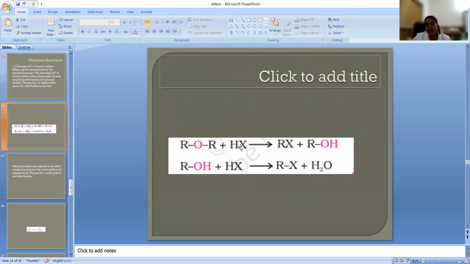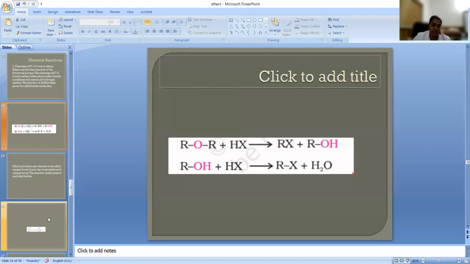When ROR reacts with HX, this bond will break and form RX, and H will come here. So we get one alcohol and one alkyl halide, ROH plus RX. The corresponding ROH again reacts with HX and we get again RX plus H2O. X will come here, OH and H will come in to form water. This is the reaction which takes place with ethers and alkyl halides.